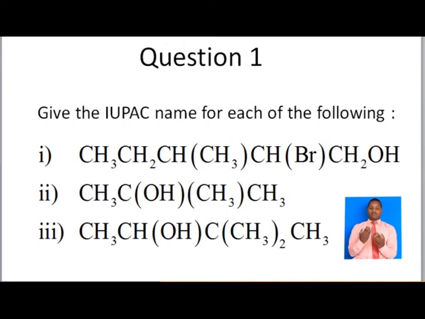You have the first one, CH3, CH2, CH in bracket. The bracket means this methyl group is bonded to this carbon. We have this bromide group attached here to the carbon. We have CH2OH, so this is an alcohol. How to name that one?